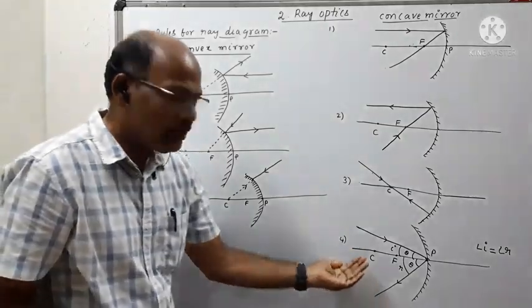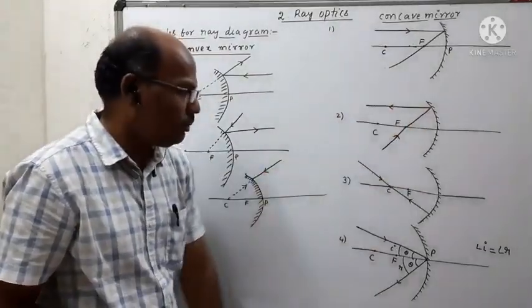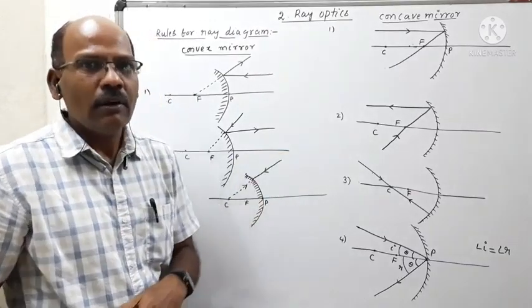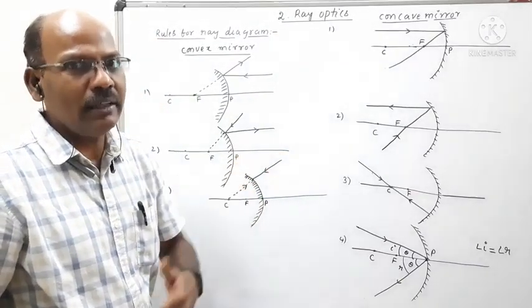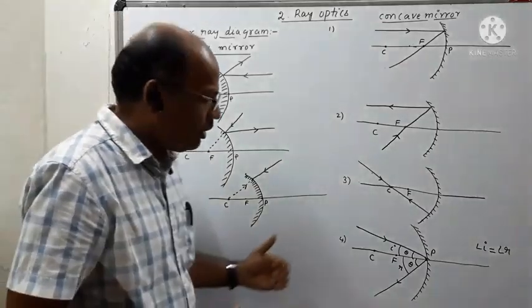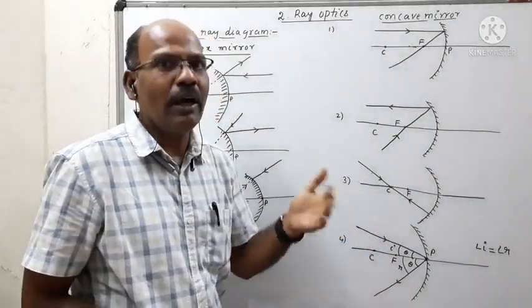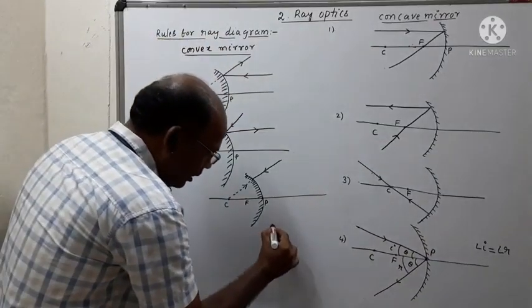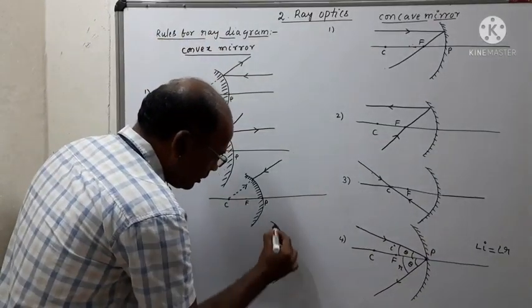So what is the last rule? The ray which strikes the pole obliquely, or with some angle, gets reflected obliquely with the same angle, obeying the laws of reflection. And the last one is like this.